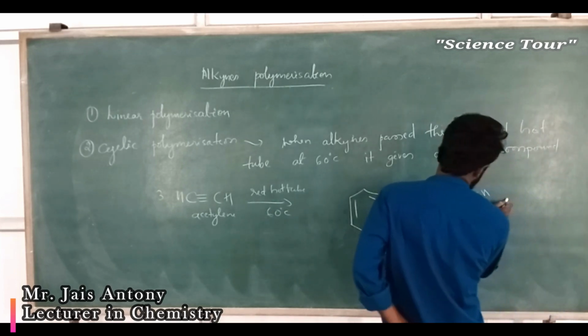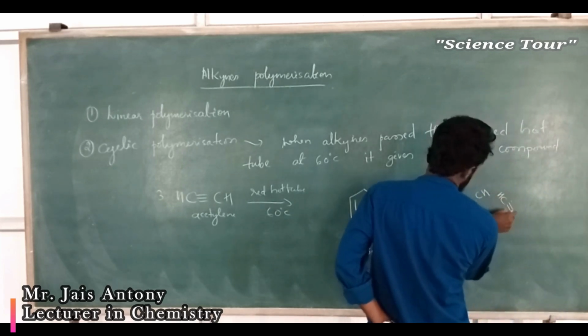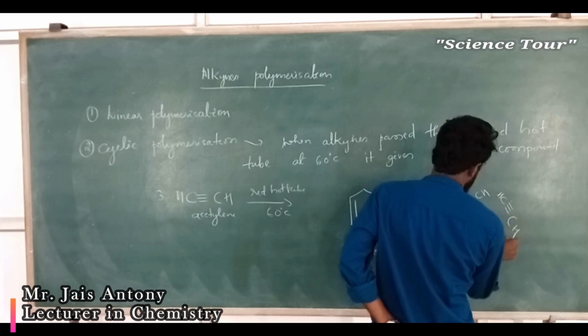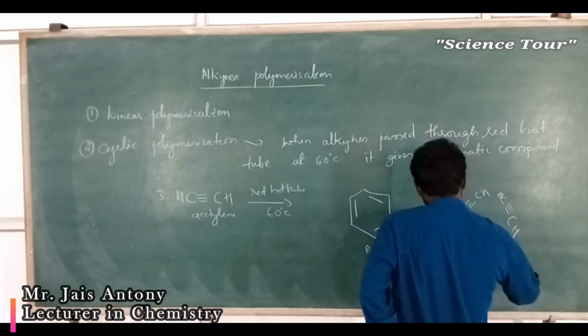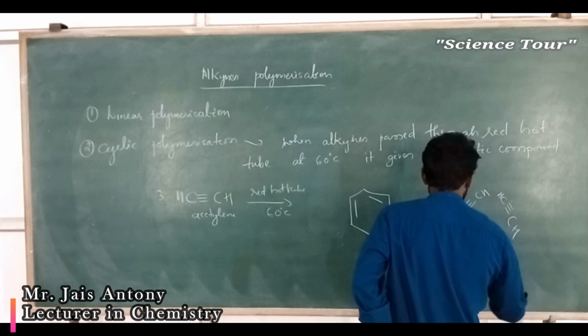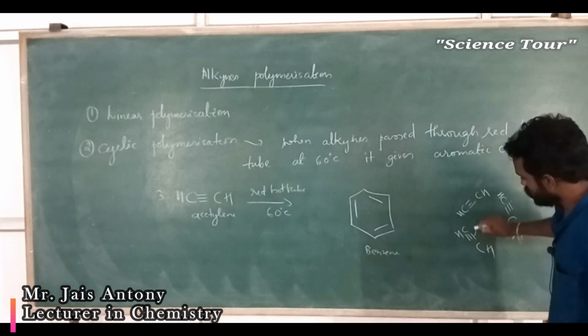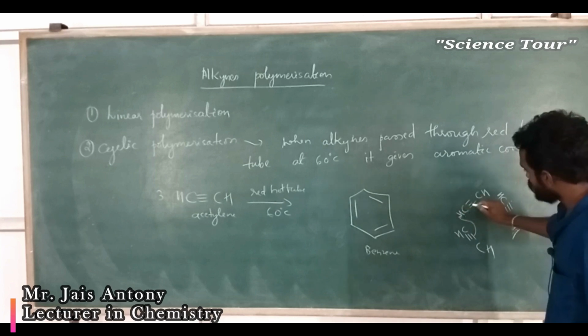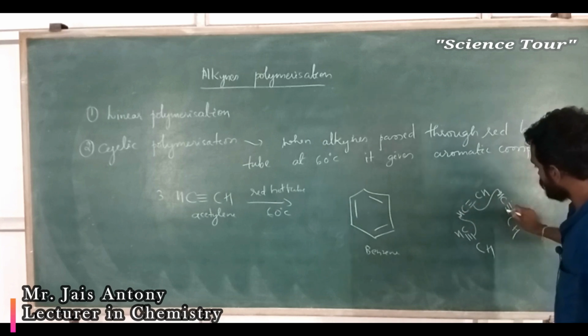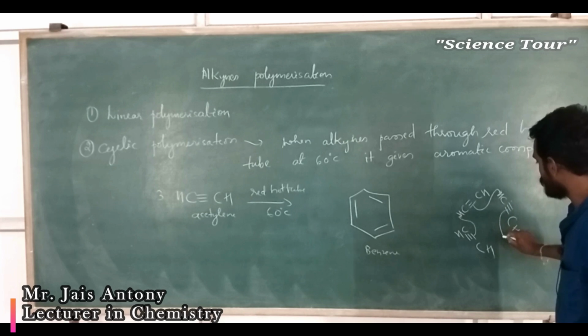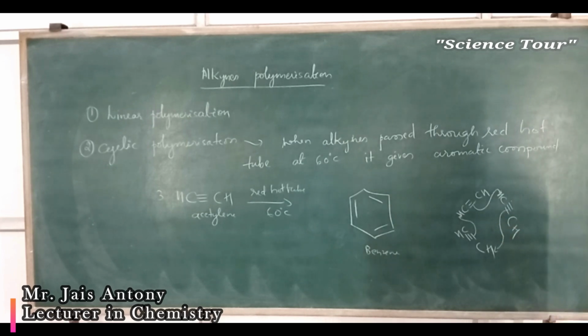This is 1 molecule of acetylene, another molecule of acetylene, another molecule of acetylene, 3 molecules of acetylene. How does this reaction take place? This will go and attack this particular carbon, this will go and attack this particular carbon, this will go and attack this particular carbon. Understood? So what happens?